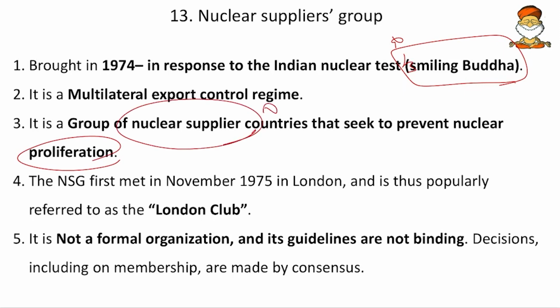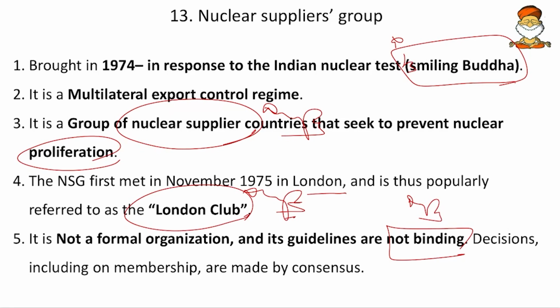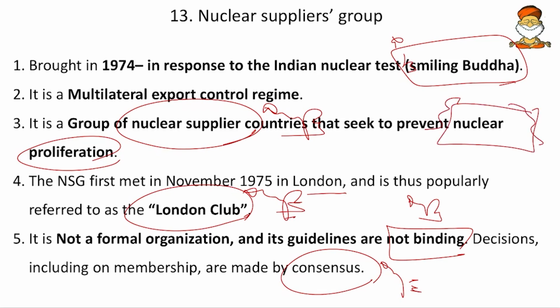The NSG first met in November 1975 in London and is thus popularly known as the London Club. So the London Club is another name of the Nuclear Suppliers Group, and it is not a formal organization and its guidelines are not binding. So mark this, not binding. Then decisions, including on the membership, are made by consensus. It is basically a group of nuclear suppliers, and whenever these suppliers supply nuclear material to non-members, they will be taking some precautions.